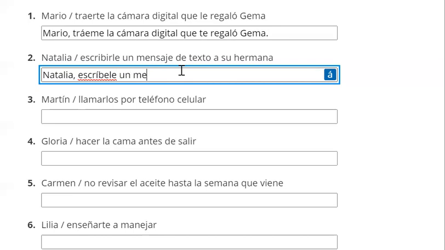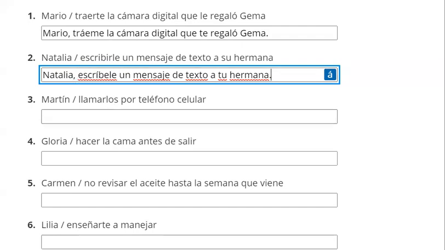All right. And then un mensaje de texto a tu hermana. We're telling Natalia to send a message to her sister. When we're talking to her, send a message to your sister. And we'll be consistent. We'll use tu hermana because we can use the informal form with her since we're already using the informal conjugation escribe with it.